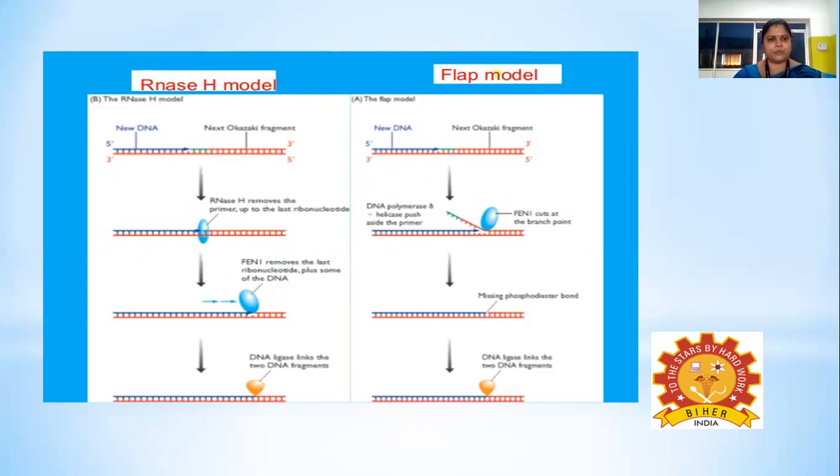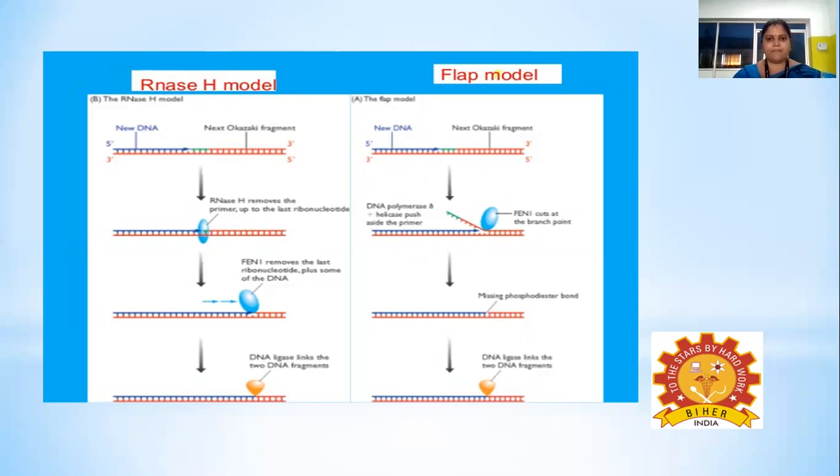Coming to the RNase H model, the RNase H enzyme removes the RNA primer up to the last nucleotide, and FEN1, the endonuclease enzyme, removes the last ribonucleotide plus some part of the DNA. The DNA polymerase will polymerize the removed nucleotides, and the DNA ligase seals the nick between the two DNA fragments.